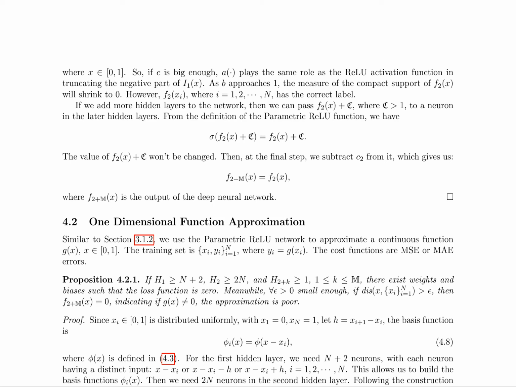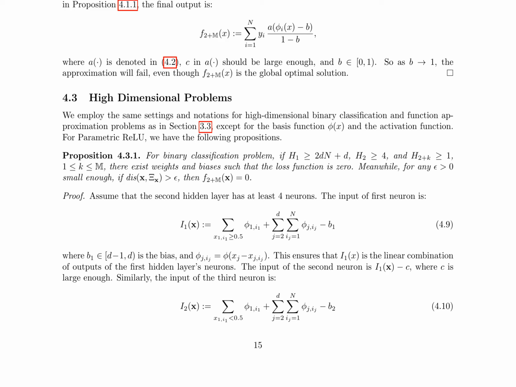For unidimensional binary classification problems, they show that if the first hidden layer has at least n plus 2 neurons and the second hidden layer has at least 4 neurons, there exist weights and biases such that the loss function is zero. However, for any epsilon greater than 0 small enough, if dis x, xi x is greater than epsilon, then f2 plus m x equals 0, indicating a poor approximation when the target function is not 0.